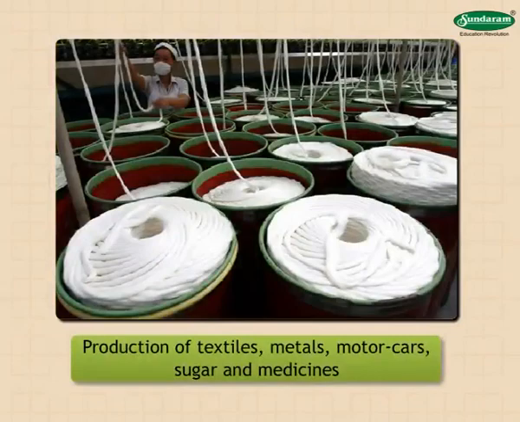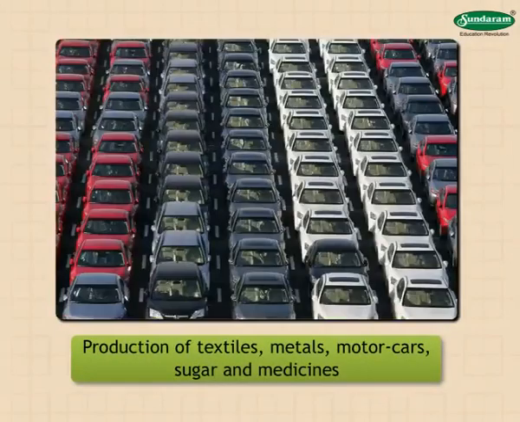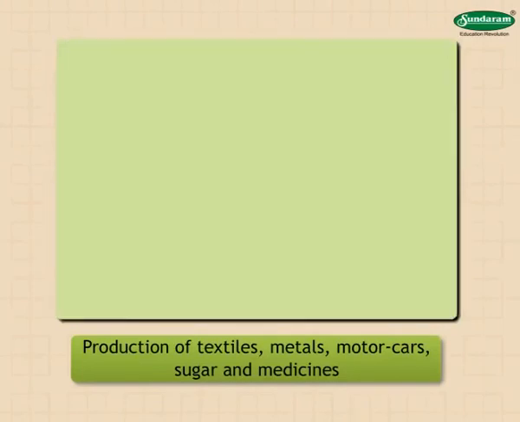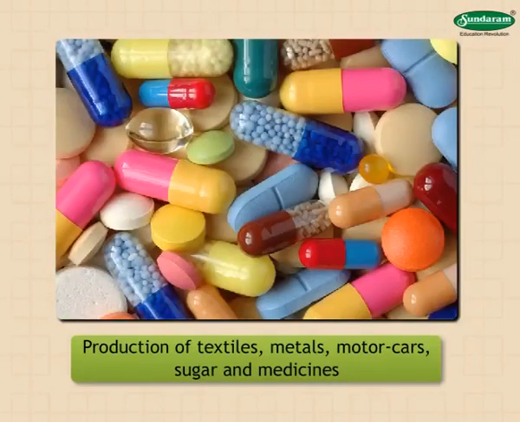Production of textiles, metals, motor cars, sugar, and medicines are some of the examples of large-scale industries. Goods produced in these industries are sold within our country, as also in other countries.